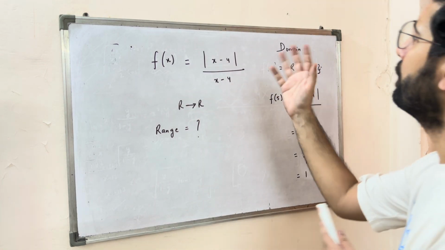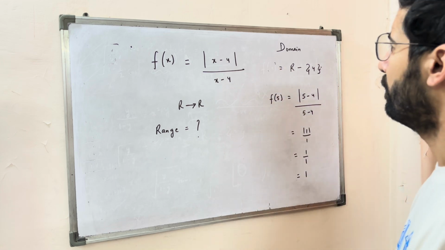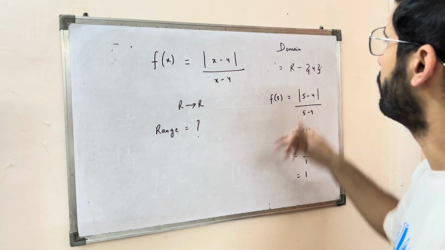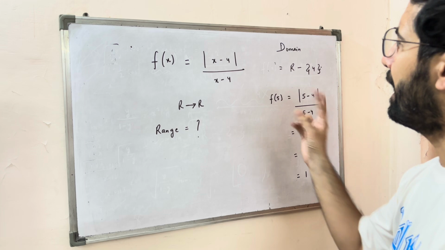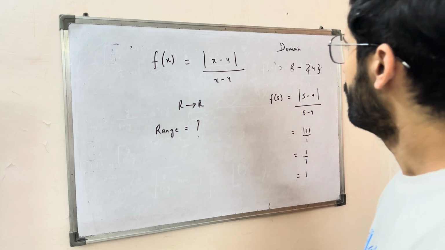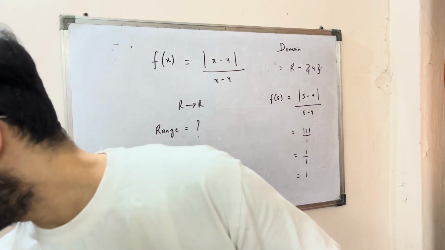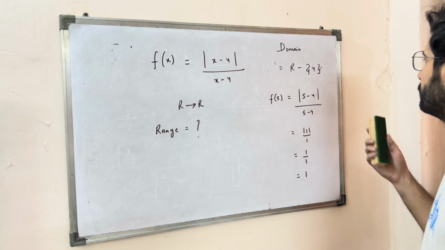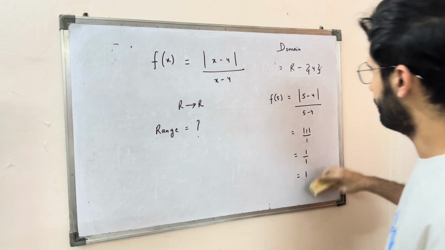What if I input a number less than 4? 4 is not valid, it is not in my domain. But I can plug in a number less than 4. So let me try 3. Okay, I'm going to clean this up.